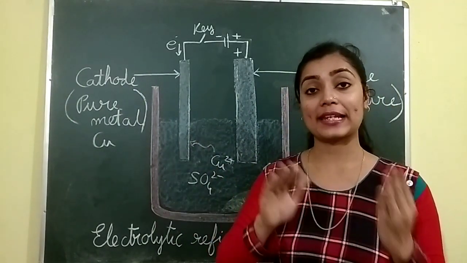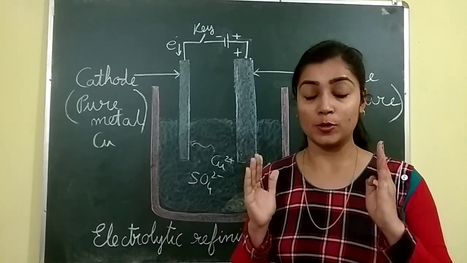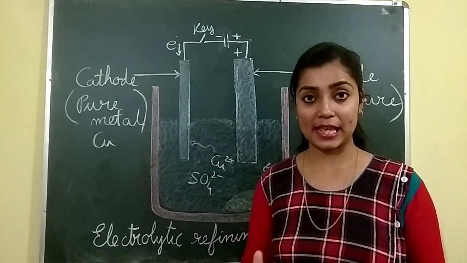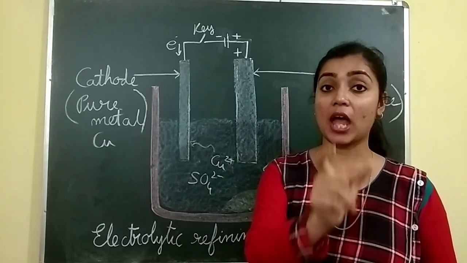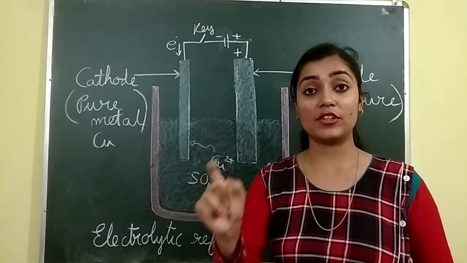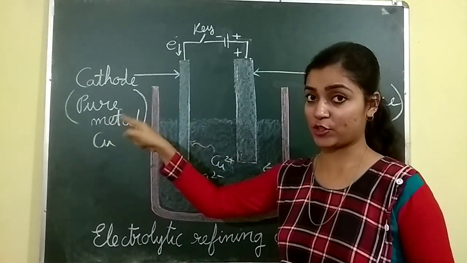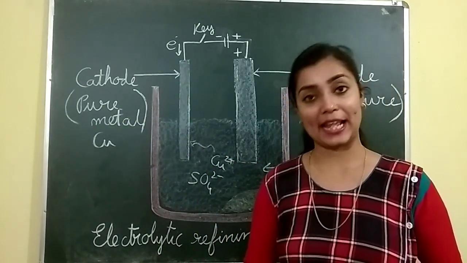It is opposite to that of cation and anion. Students often make mistakes here, so I am just telling you so that you don't make any mistakes. So cations are positively charged ions, anions are negatively charged ions, whereas cathode is the negatively charged electrode and anode is the positively charged electrode.